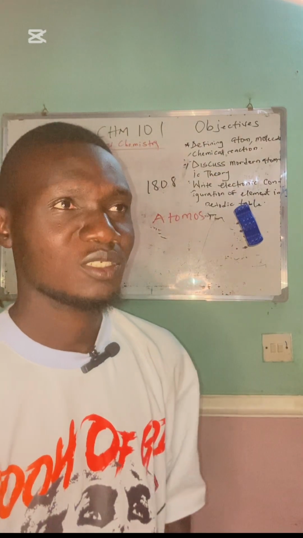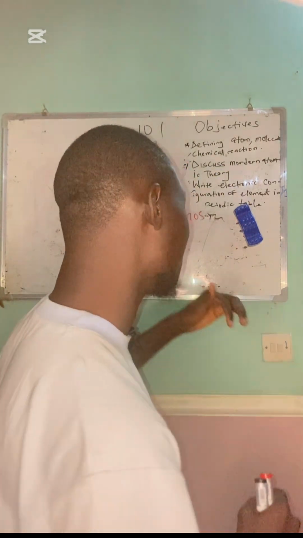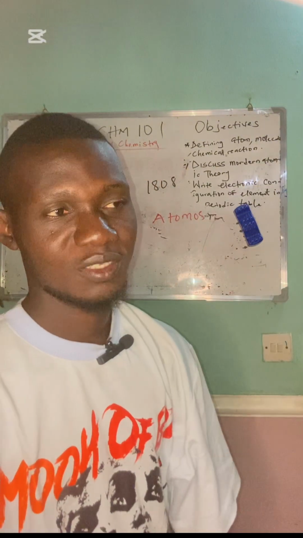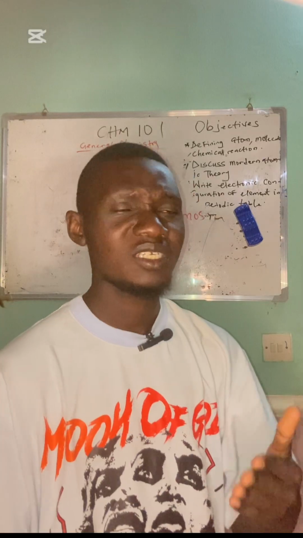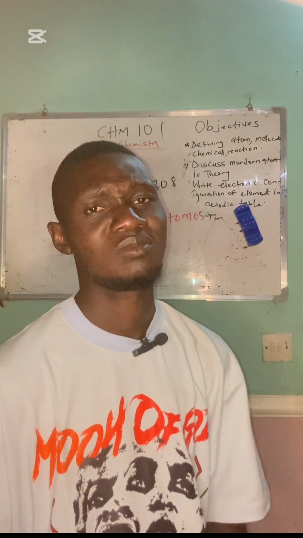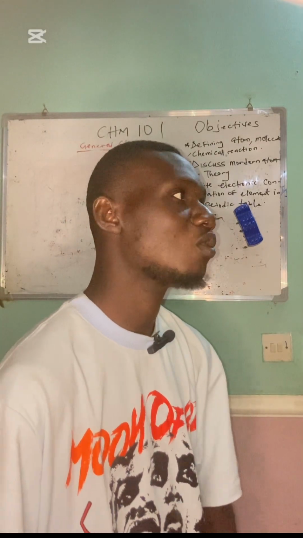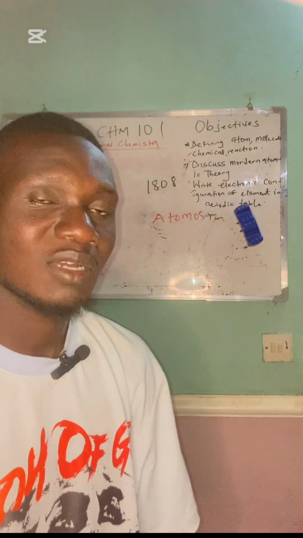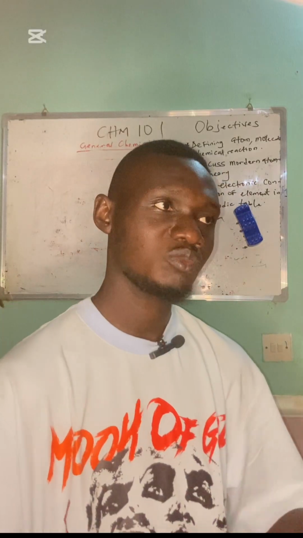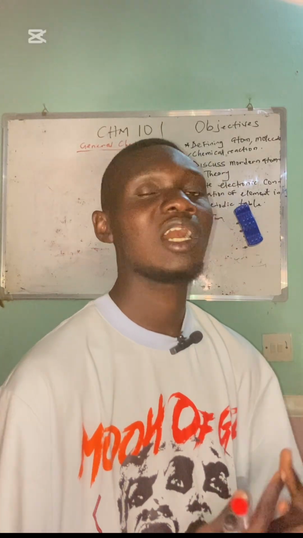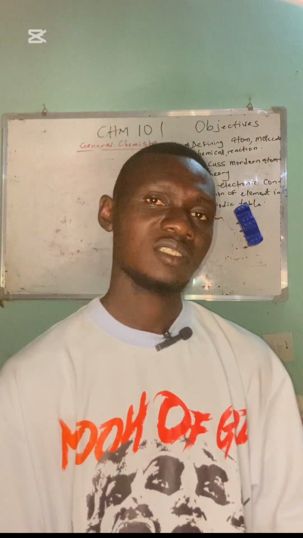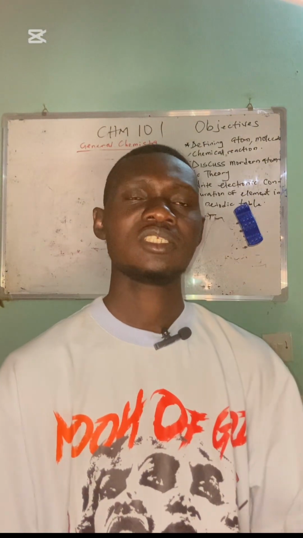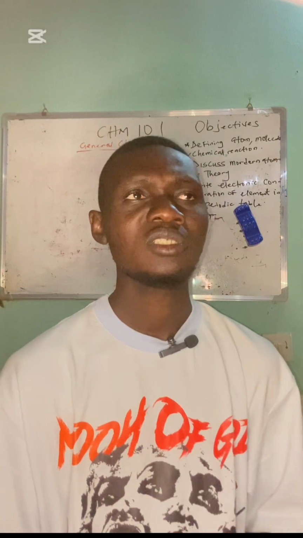One of those complications resulted in the modification of these theories. Modifications in the sense that there were some which actually obeyed, but some do not obey that. So let's talk about some of these modifications. I'm just giving you a brief summary of how the modern theory of an atom came to be. So one of the things that resulted in changes, let's start with the first one, which is